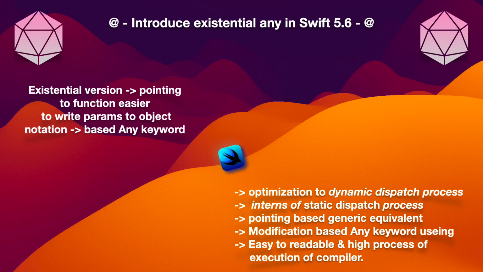Hi to all, this tutorial is pointing to the implementation of the existential any keyword, with use cases in real-time applications. It introduces the existential any keyword, putting a specific sequence to a readable object when trying to operate functions and params, and also handling conditions inside of functions to do actions for specific tasks from an execution point of view.